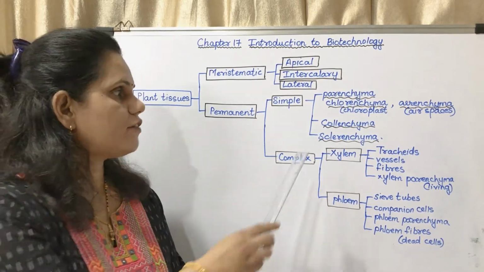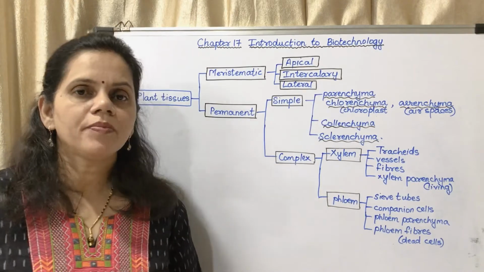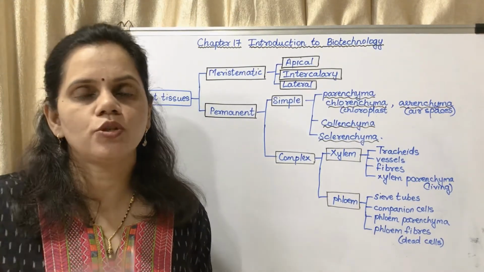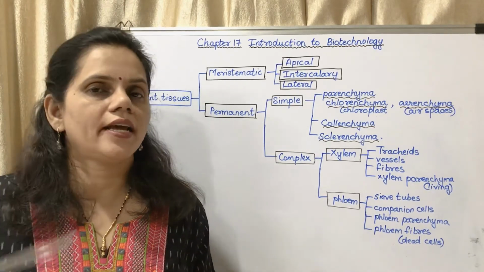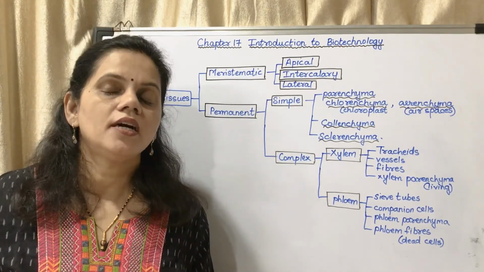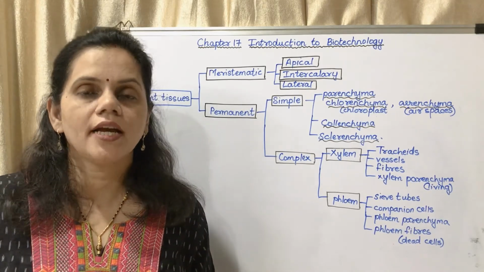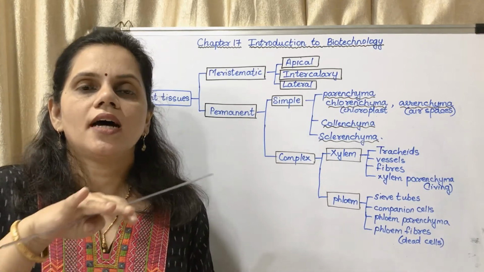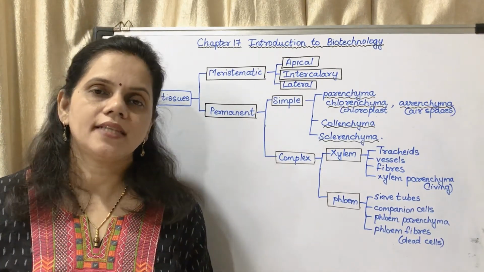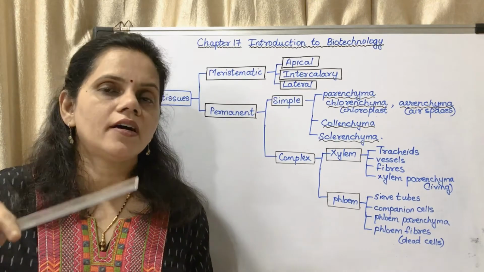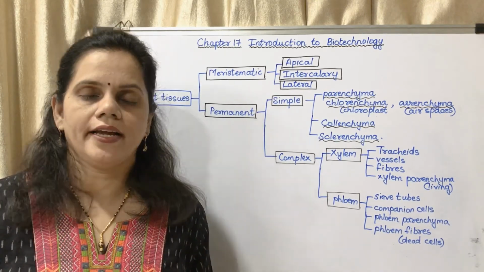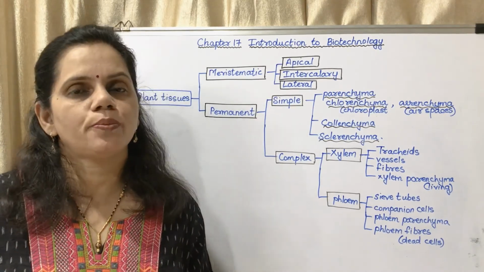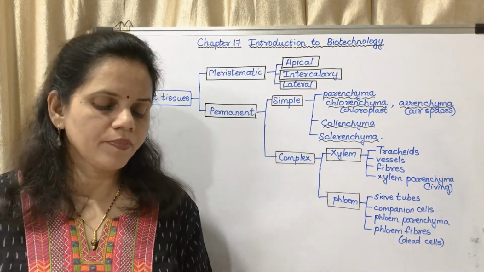Epidermis. I forgot to write about epidermis here, above parenchyma. What is epidermis? Epidermis is the topmost layer of a leaf, or the topmost layer of a stem, or the topmost layer of cells of a root. The layer of cells which is at the topmost is called epidermis. It is covered with a waxy coating which is called cuticle. What is the purpose of cuticle? It is to prevent water loss.